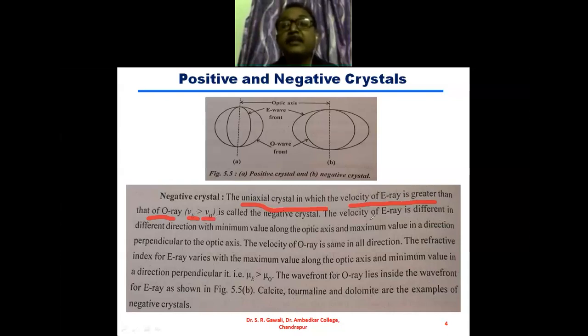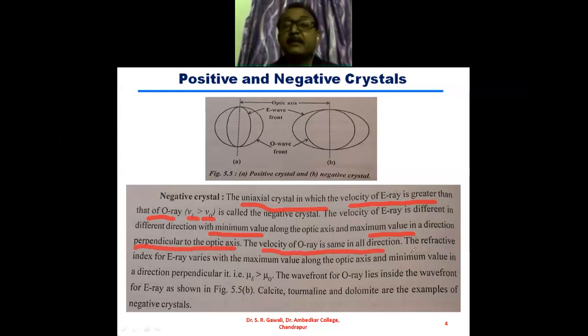And the velocity of extraordinary ray is different in different directions, with minimum value along the optic axis and maximum value in a direction perpendicular to the optic axis. There are always these two directions: one along the optic axis and another perpendicular to the optic axis. The velocity of ordinary ray is the same in all directions, as it was also in the previous case.